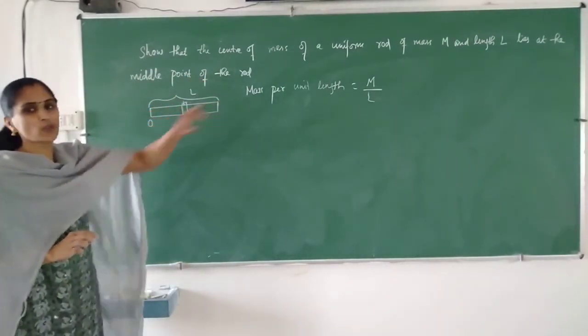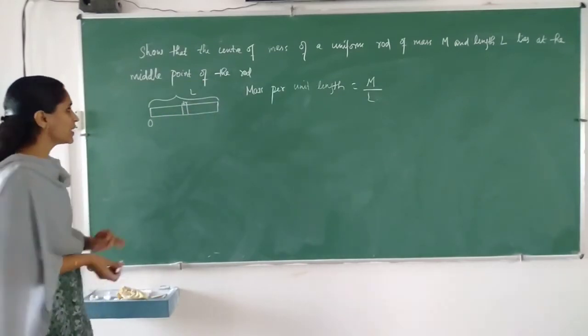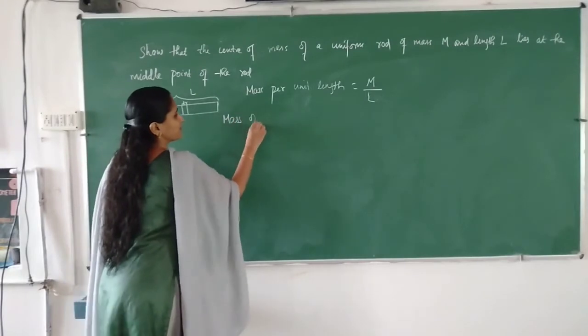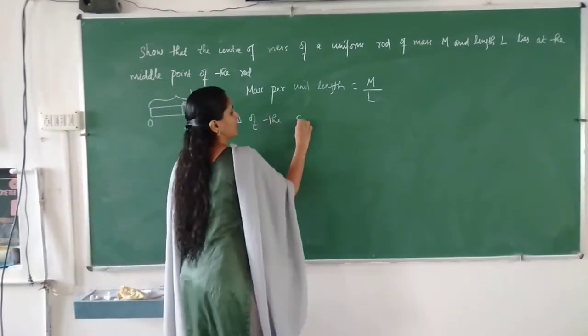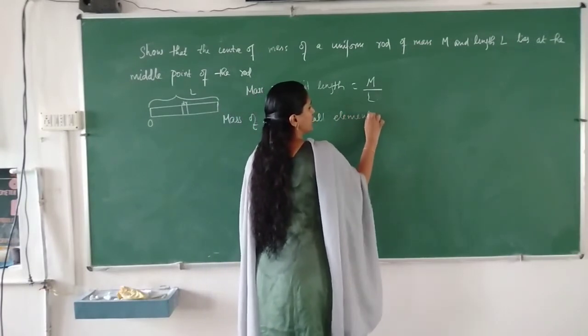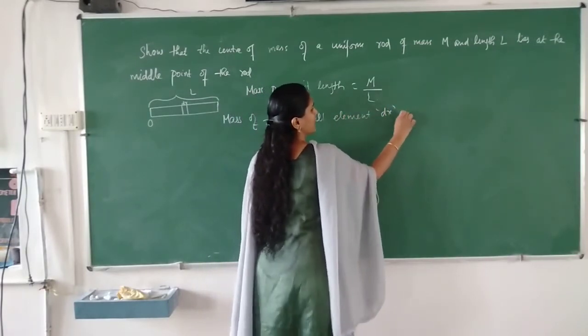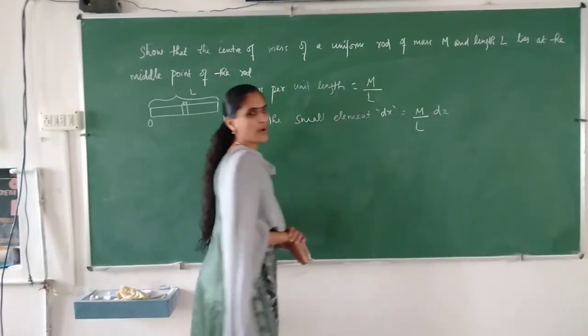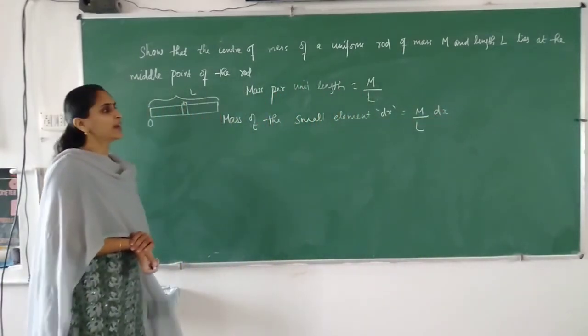So the mass of the small element dx can be written as m by L, the mass per unit length, into dx.